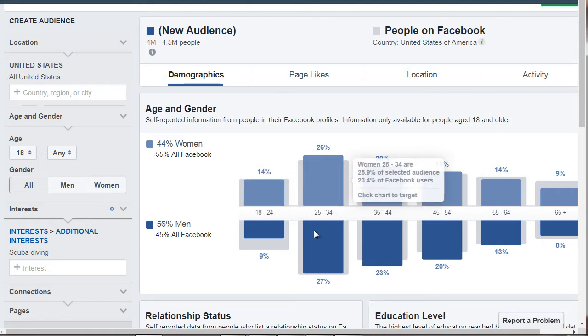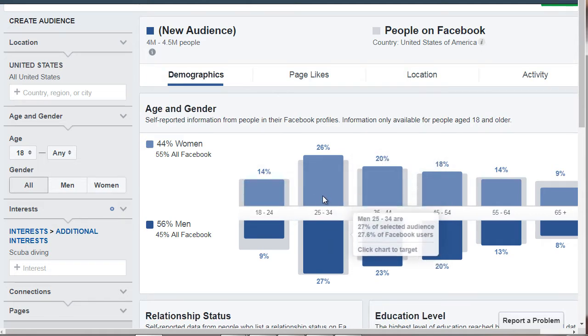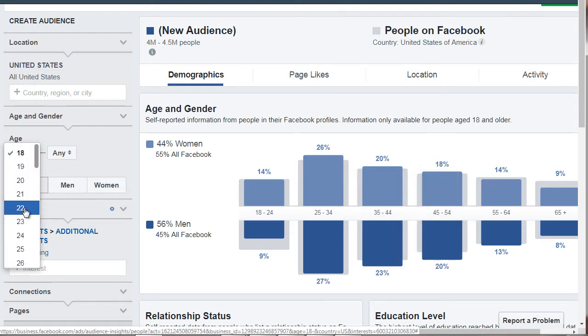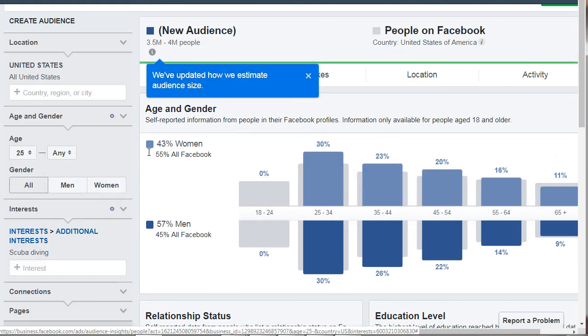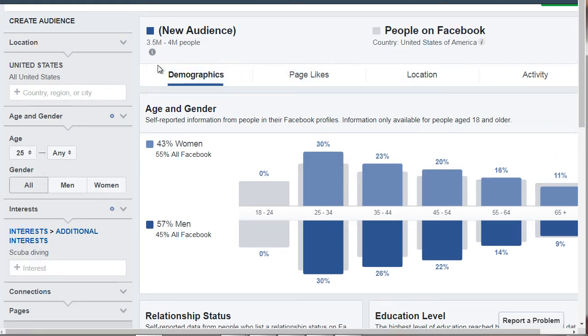Now, like I said, we see 25 to 34 as the age. So I'm going to do 25, like so. We can get an idea that this is the majority, and then it sinks down here.